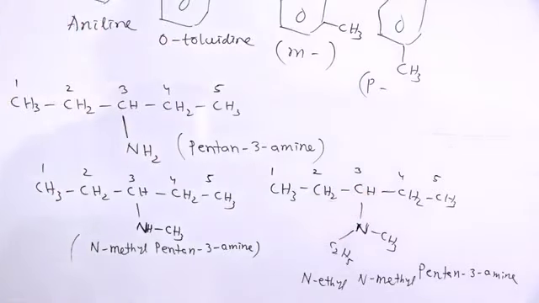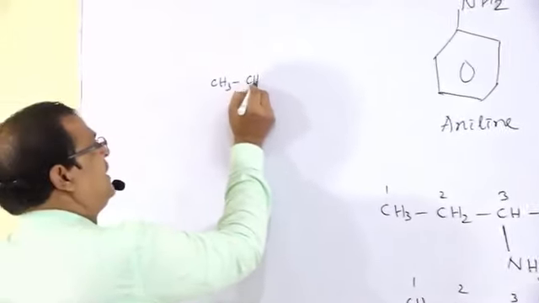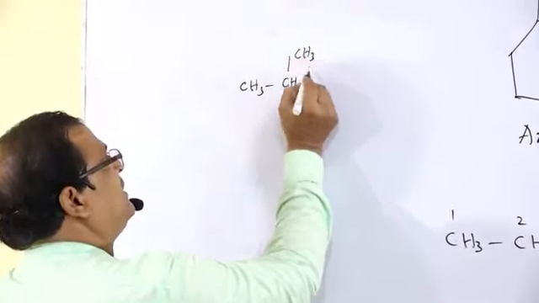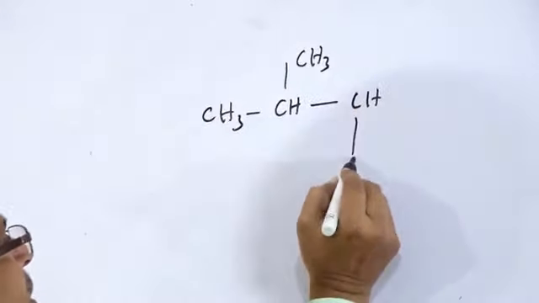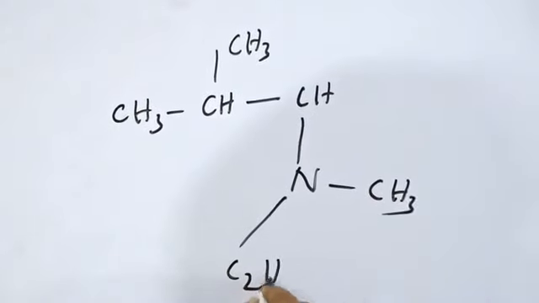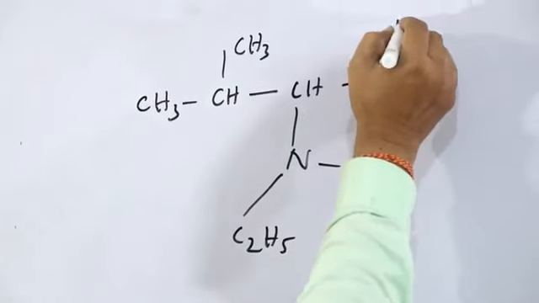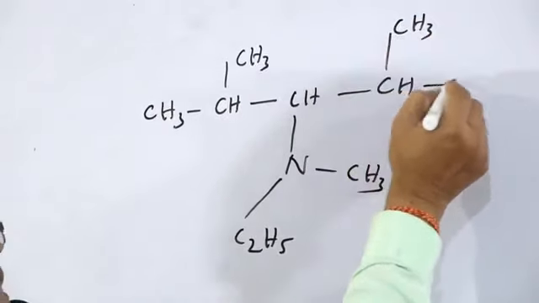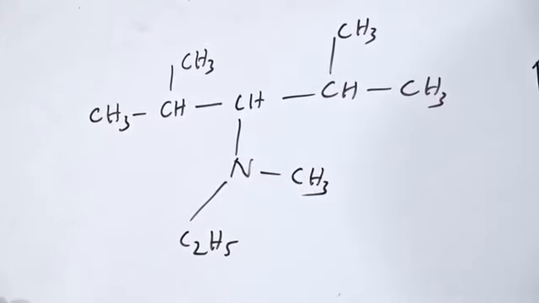If we take substitution again at these different positions, what will happen? For example, CH3, CH, CH3, that is CH bond N, CH3, C2H5 bond CH, CH3, that is CH3. How to name this compound?